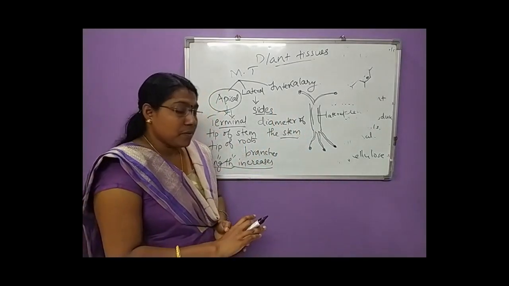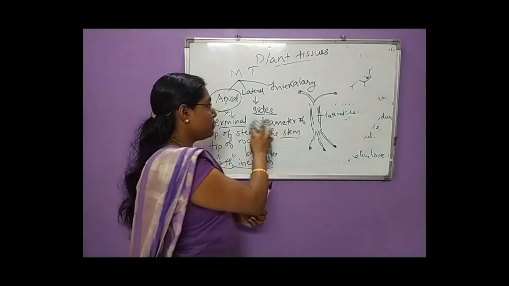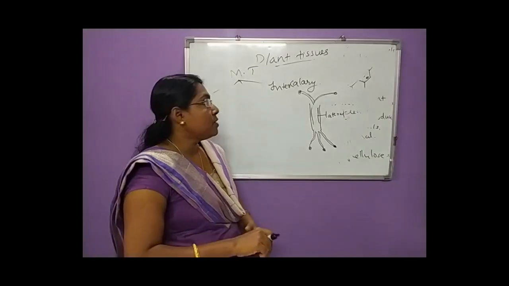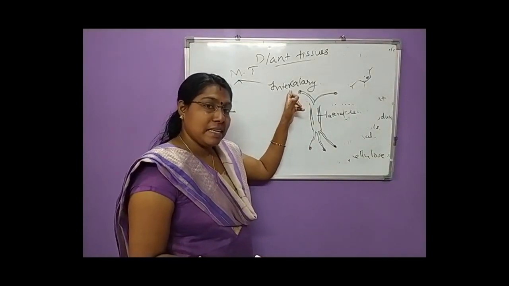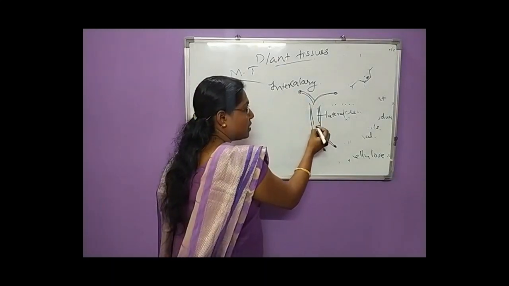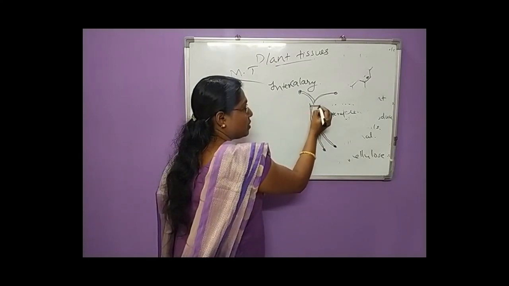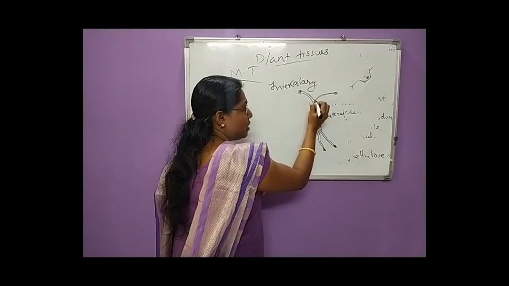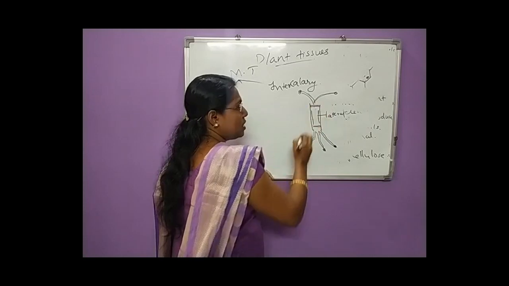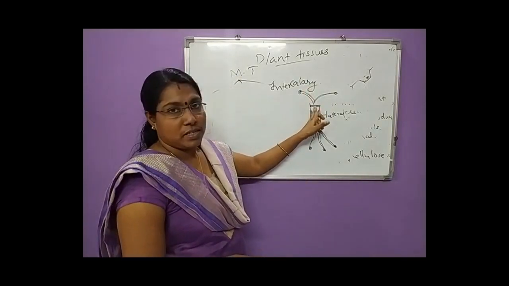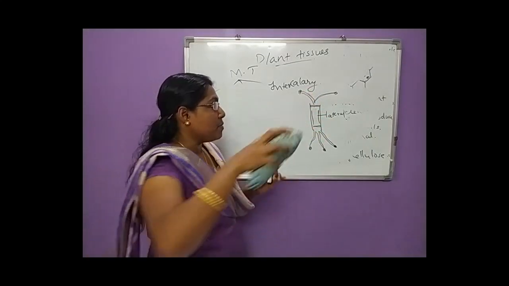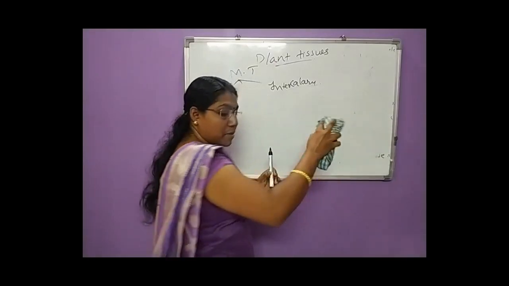Okay, then the third meristem is the intercalary meristem. This type of meristem is seen between the regions of the permanent tissues. Here is permanent tissue, here also permanent tissue, and in between these two, the intercalary meristem is located. In between the permanent tissues, the intercalary meristems are seen.